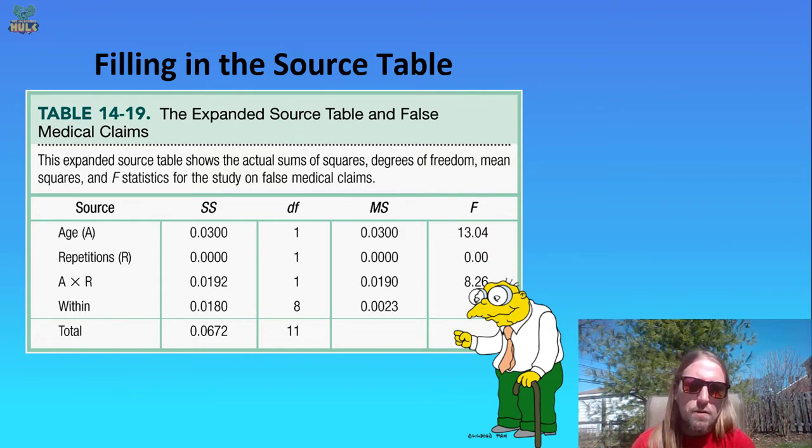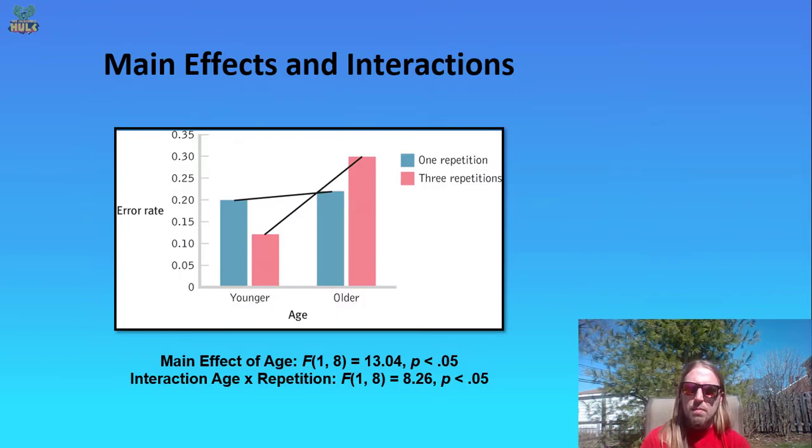We see with our F ratio of 8 that we do have a significant interaction term, and so we need to figure out what the interaction term means, because it basically is telling us that the effect of age is not the same at each level of repetition, or the effect of repetition is not the same at each age. And so either way, let's see if we can figure that out.